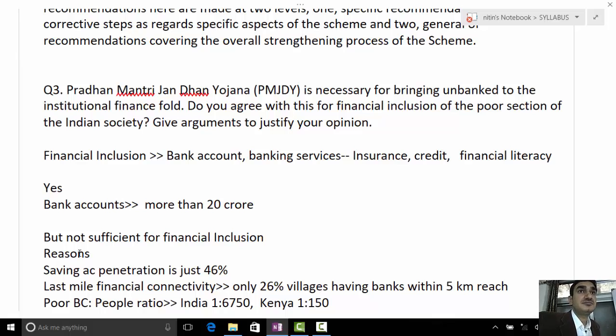Well, I don't know much about this, but I would like to give my own opinion. I think this is a predefined government initiative. So behind the introduction of this Pradhan Mantri Jan Dhan Yojana, the objective is mostly to make people aware, especially poor people, of the benefits of having a bank account.